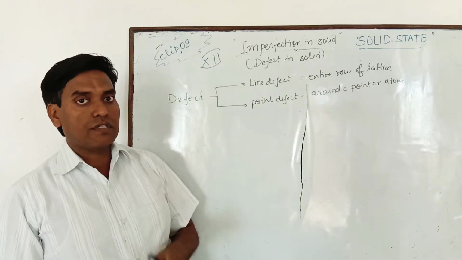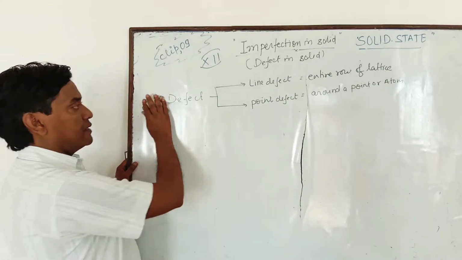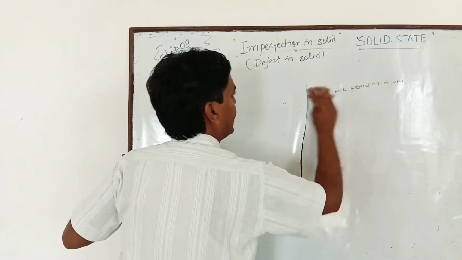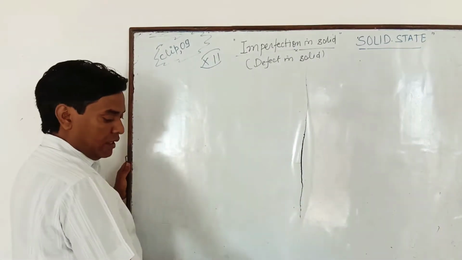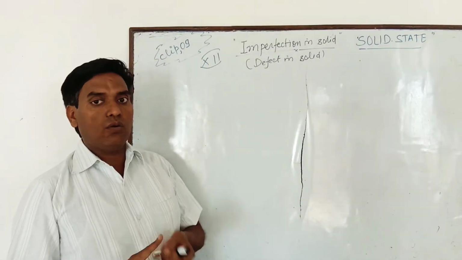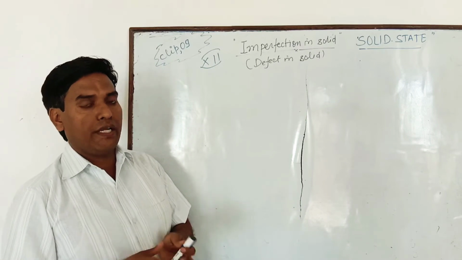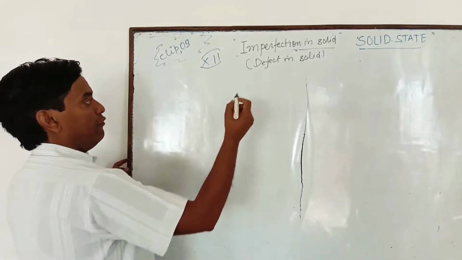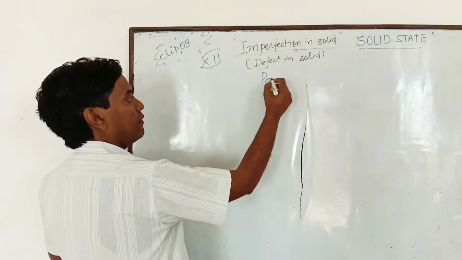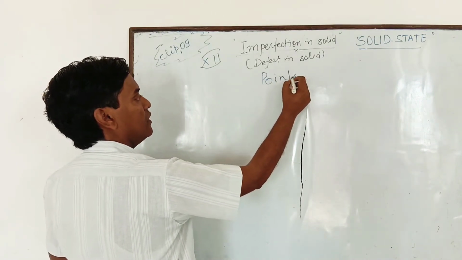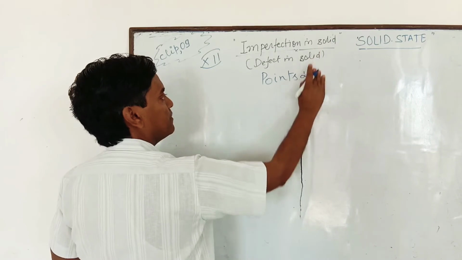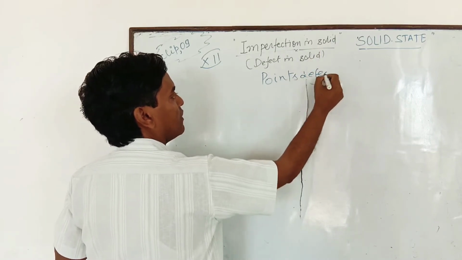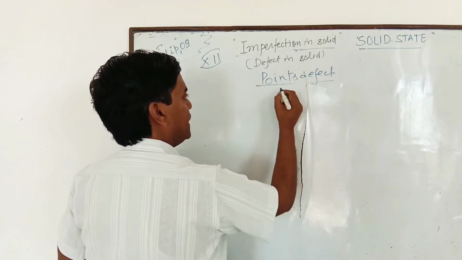Now we have to study only point defects. What is a point defect? As I told you, any irregularity around an atom or a point is known as a point defect. Point defects are generally of three types.